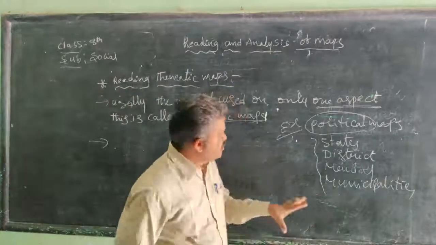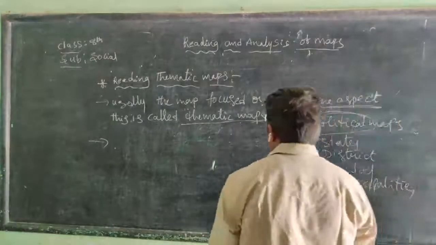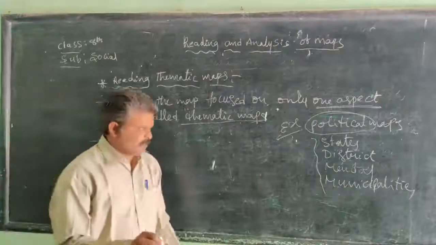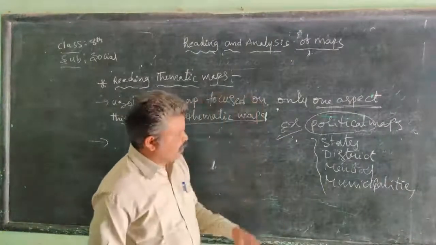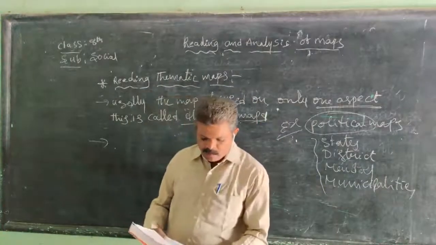So we focus on particular aspects. These are types of thematic maps, for example political or geographical maps.